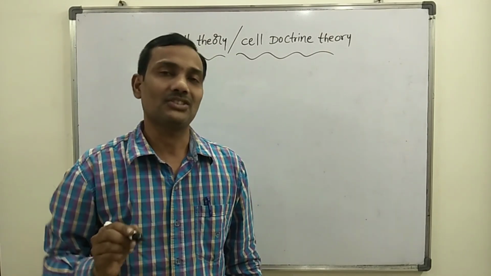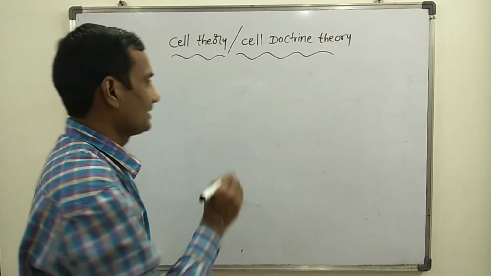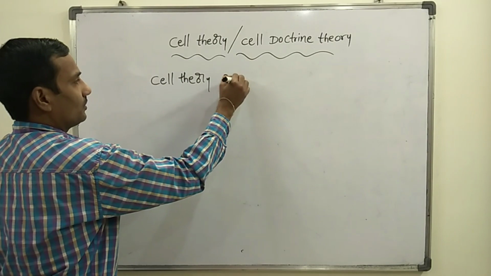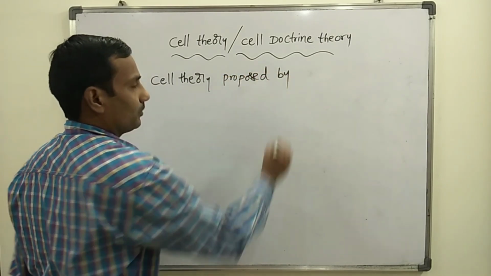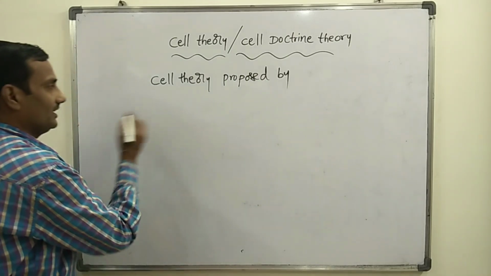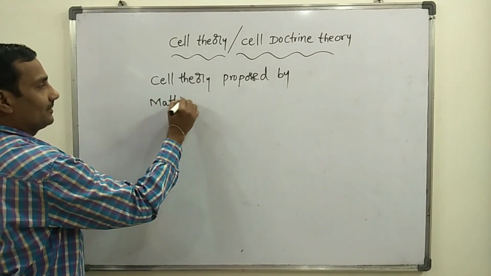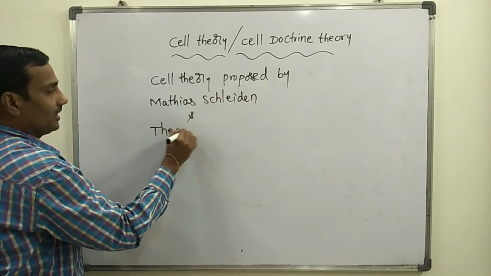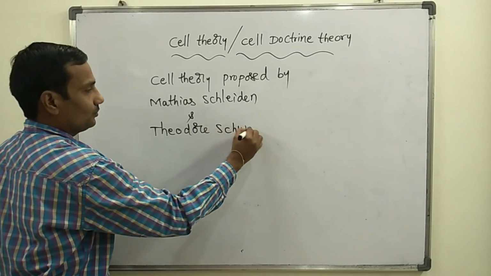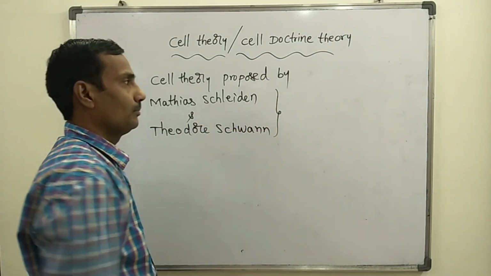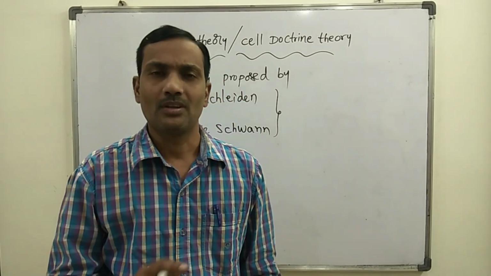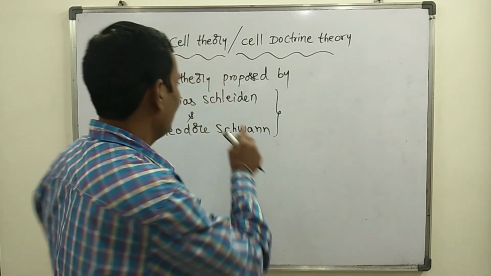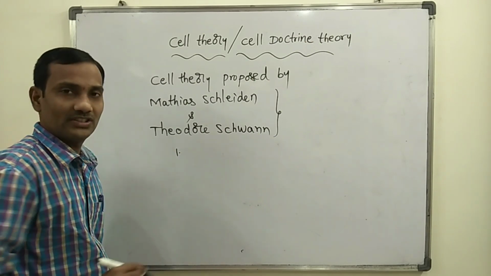Now, Schleiden and Schwann together proposed cell theory. Cell theory was proposed by two scientists, Matthias Schleiden and Theodor Schwann. These two scientists together proposed cell theory. According to cell theory, they gave a few important points. There are first 2 points about cell theory.